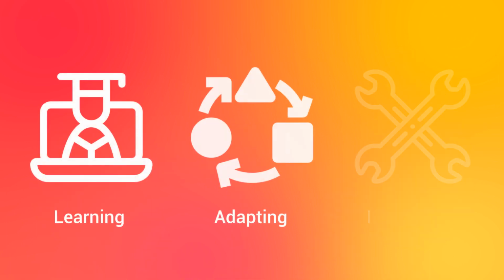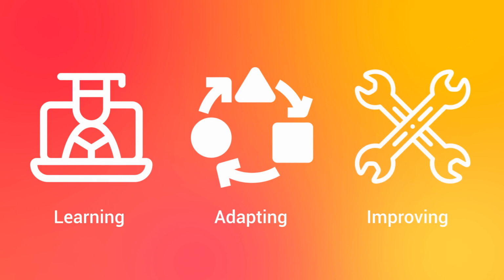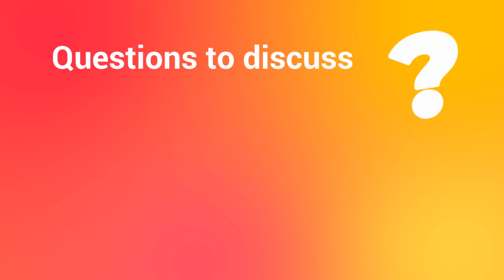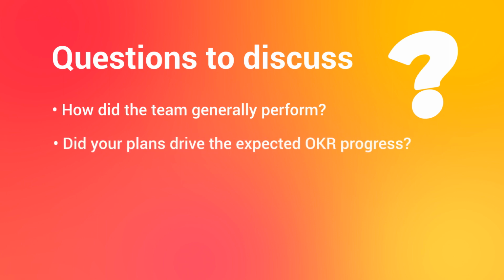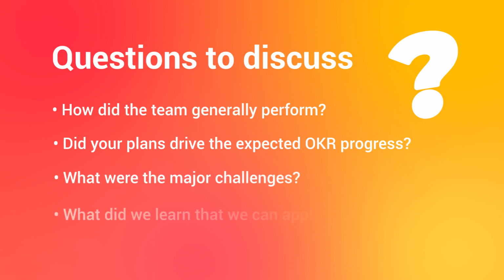Learning, adapting, and improving is part of the OKR process. This is a great opportunity to address problems or failed OKR progress and use it as a learning opportunity. Some questions to discuss include the following. How did the team generally perform? Do your plans drive the expected OKR progress? What were the major challenges? What did we learn that we can apply in the next quarter? From there, you can start planning the next quarter's OKRs.